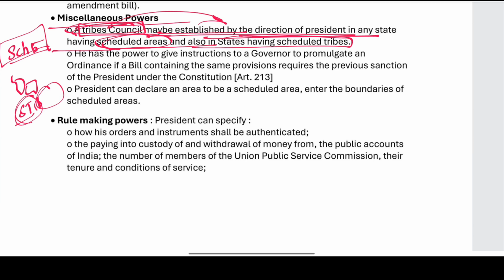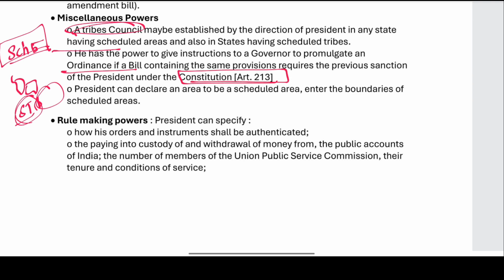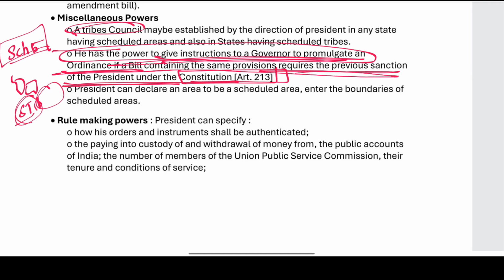He has the power to give instructions to the governor to promulgate an ordinance if a bill containing the same provisions requires the previous sanction of the President under the Constitution. Governor, we know that the governor can promulgate an ordinance under Article 213. But the President has the power to give instructions to the governor to promulgate an ordinance if a bill containing the same provisions requires the previous sanction of the President under the Constitution.